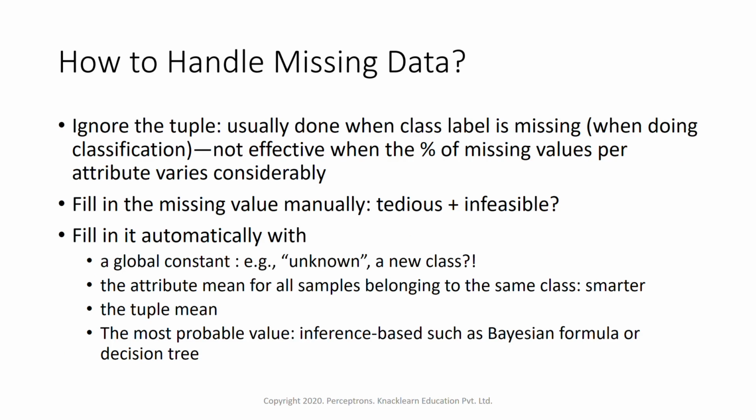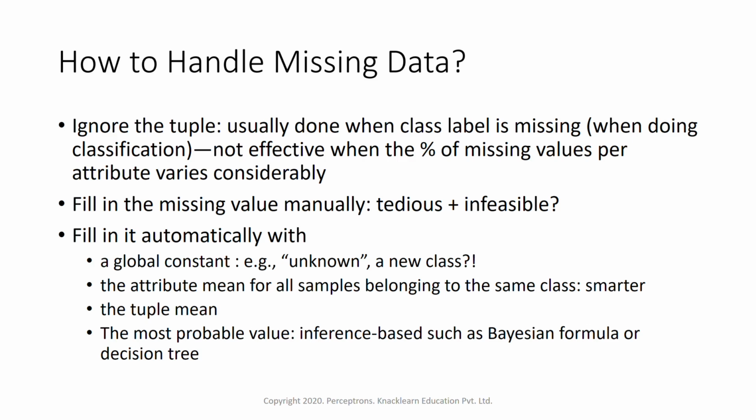So how do we handle this missing data? What are the different steps? First, we can ignore the tuple. Ignoring the tuple means ignoring the record. Tuple is nothing but the record in statistical language. This is usually done when the class label is missing when doing classification, but it is not effective when the percentage of missing values per attribute varies considerably.